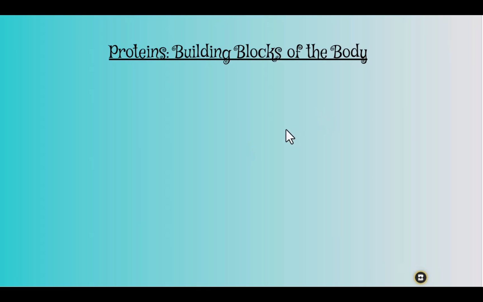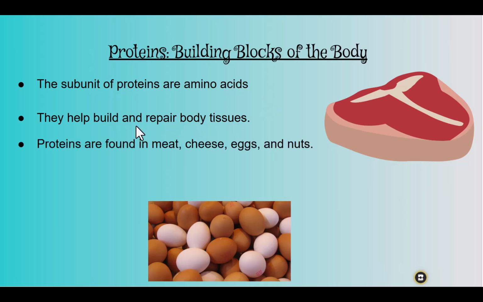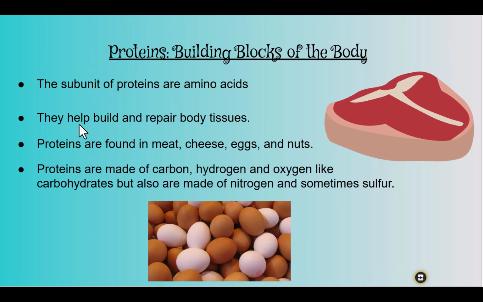Proteins are the building blocks of our body. Proteins have a subunit called amino acids. They help build and repair body tissues. And proteins are found in meat, cheese, eggs, and nuts. Proteins are made of carbon, hydrogen, and oxygen atoms as well, but they also might be made from nitrogen and sulfur.